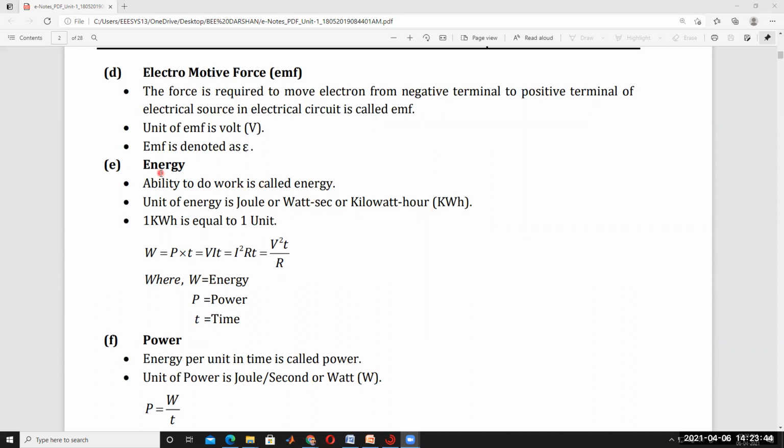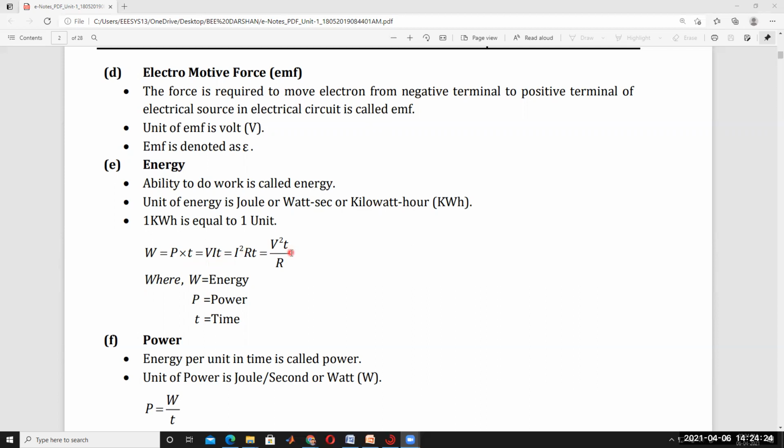Energy is equal to power into time. You know well, power is nothing but V into I. Voltage into current multiplication is called power, and multiplied by time is called energy. So the energy is equal to VIT. According to Ohm's law, V is equal to I into R. By substituting here, I square into R into T. Otherwise, I is equal to V by R, so by substituting I is equal to V by R here, then V square by R into T.